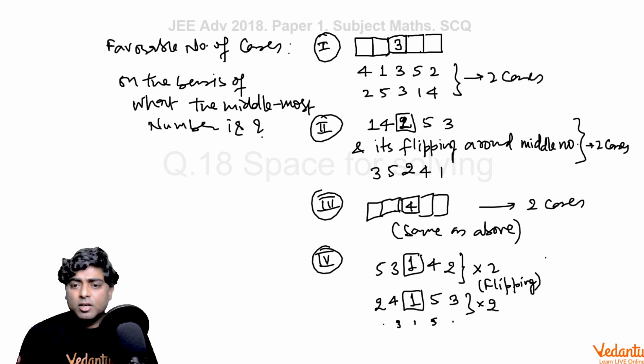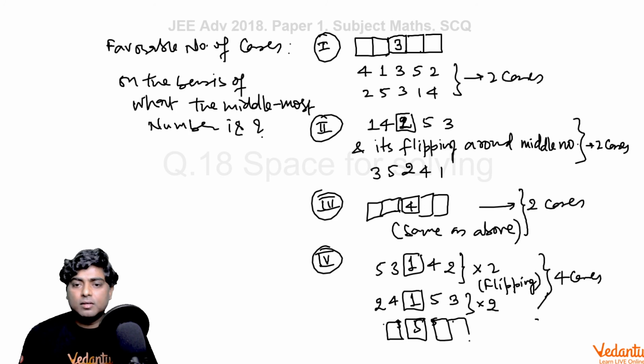So there will finally be 4 cases when the middlemost number is 1, and the same will be the case when the middlemost number is 5. So I am taking the middlemost number as 5, and again it will be the same as above.